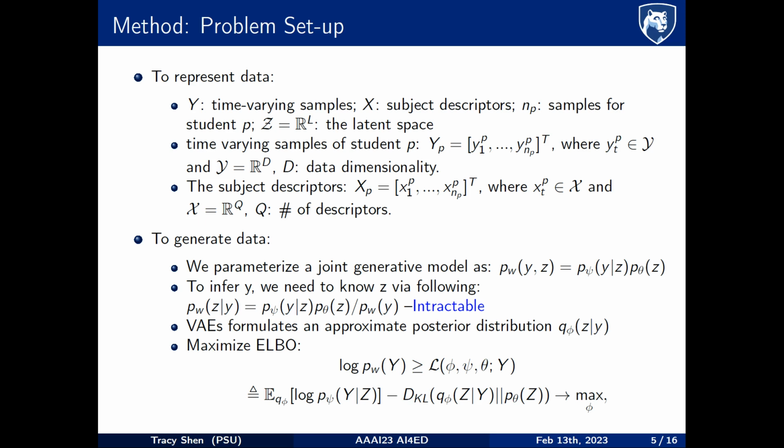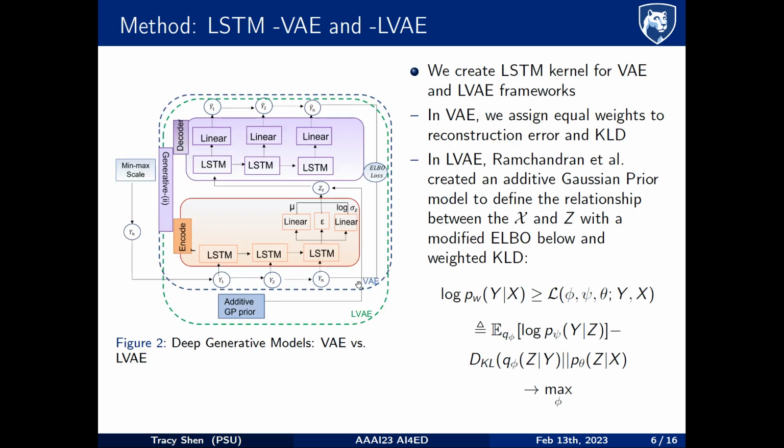To find z given y, VAE uses an approximate posterior distribution q_phi of z given y and fits the problem by maximizing the ELBO, which is the evidence lower bound, via the following equation, of which E_q of log p_psi of y given z is the reconstruction error that measures the difference between the input and the encoded-decoded data, and D_KL is the Kullback-Leibler divergence, used to measure the distance between the approximate and the true distribution of z. In practice, we minimize the negative ELBO as a loss function to train.